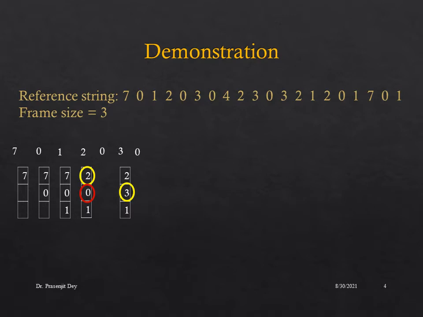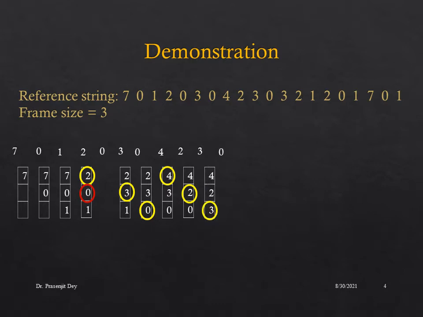Similarly, when page number 0 arrives, we are going to replace the oldest page entry, that is in this example 1. When the next request 4 arrives, we are going to replace the oldest entry 2. And again when 2 arrives, we are going to replace the oldest entry 3. And then when 3 arrives again, we are going to replace the oldest entry 0. Now again if 0 arrives, we are going to replace the oldest entry 4. Again when 3 arrives, 3 is already there, so there will be no page fault. After that, when 2 arrives, 2 is there in the page table, so there will be no page fault.